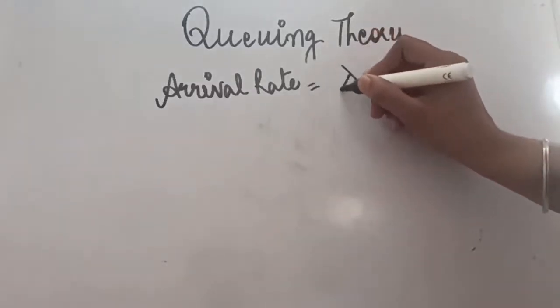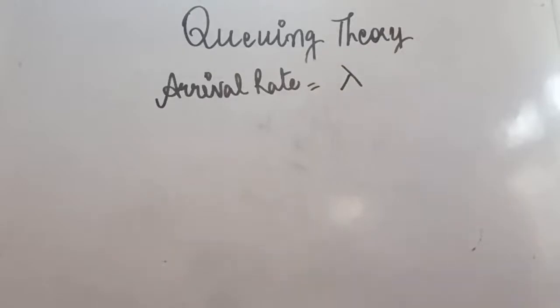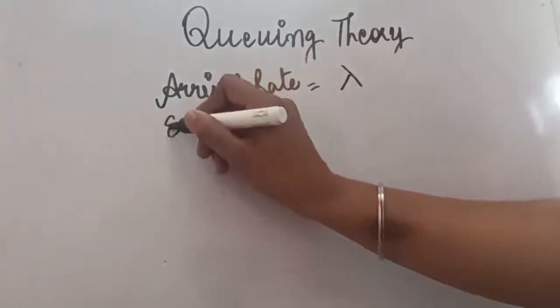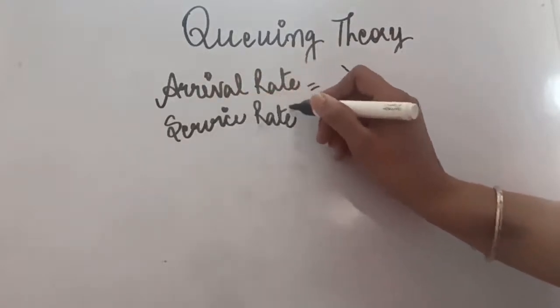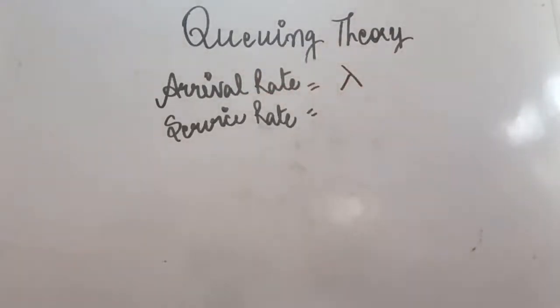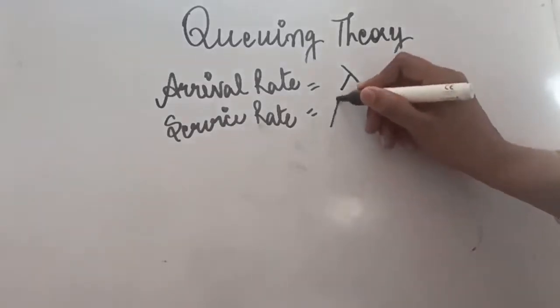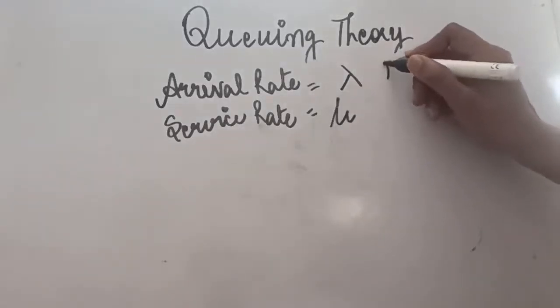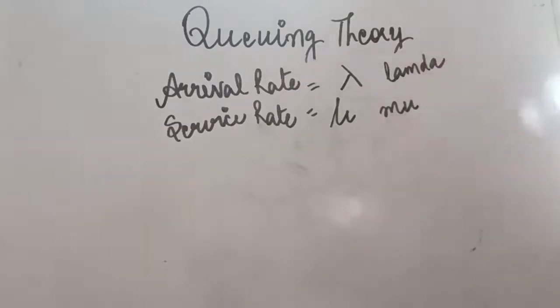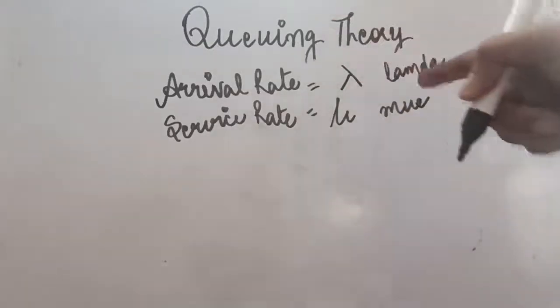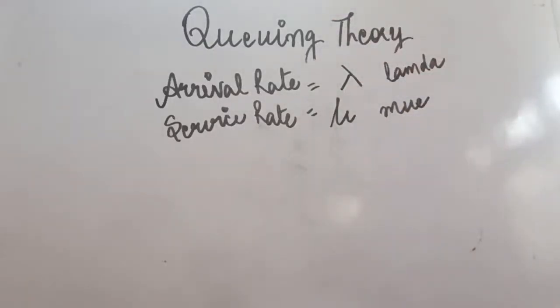So it is denoted with lambda. The sign is known as lambda. The second concept that you will use in the question will be service rate. It is the rate at which service is being provided to the customer. So it will also be seen in 1 hour. How many customers you are able to serve in 1 hour. It will be denoted with mu. So it is known as lambda. It is known as mu. So these two terms are very important in case of queuing theory. Once you have searched these two terms, you can directly apply the formulas.